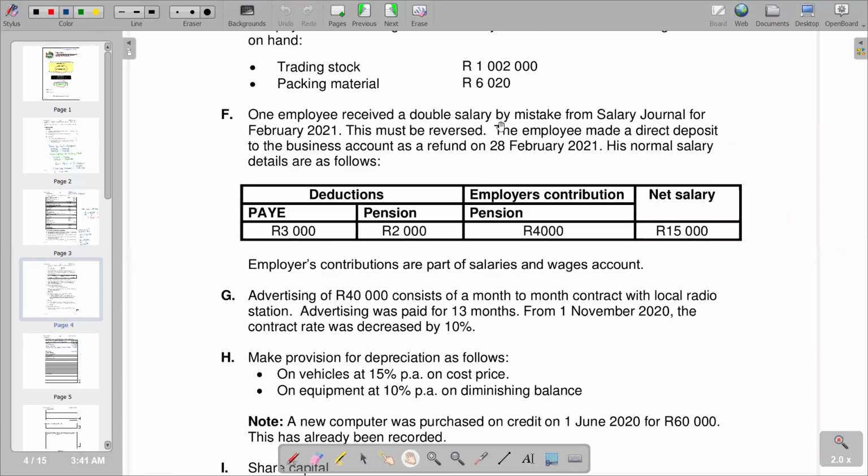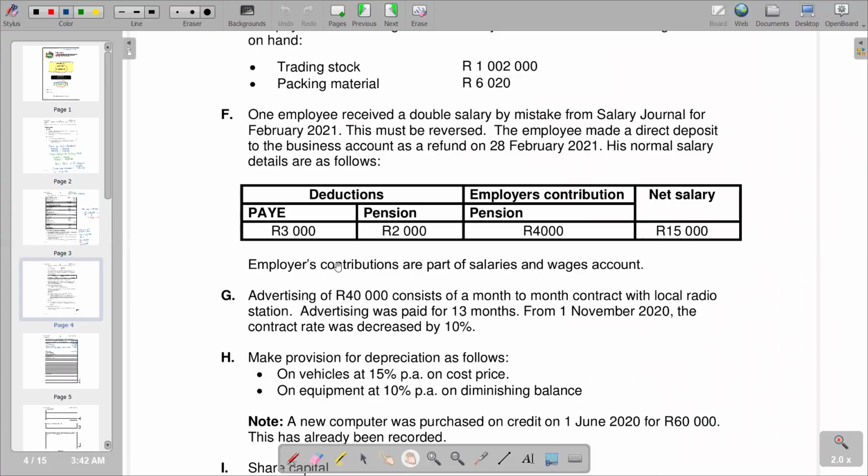But if you come to F, we are being told that one employee received a double salary by mistake. The employee made a direct deposit to the business account as a refund on 20th February 2021. The normal salary details are as follows. So it's a double salary, but the salary of the person is given. So we need to find the gross salary, and then obviously we subtract it because it was a double salary. We subtract from the total of salaries and wages. Remember, it means this total of salaries and wages is greater by that amount of salary. So we have to subtract it.